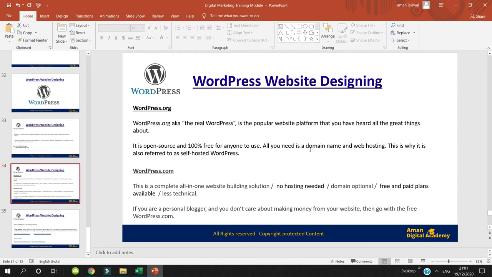All you need is a domain and web hosting. So in WordPress.org, you need to have the domain and the web hosting. Then you will be able to create your website using WordPress.org. This is why it is also referred to as self-hosted WordPress. So WordPress.org is also known as self-hosted WordPress.